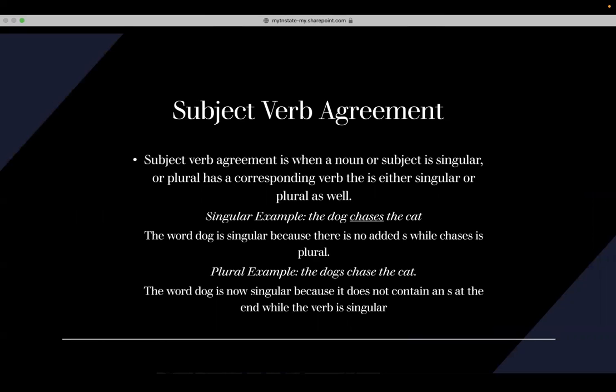Now, when you read this, some may be confused because they might not understand whether the verb or the subject or the noun that is being used is singular, and the verb that is supposed to be corresponding is supposed to be singular or not. However, in the examples down below, we're going to clarify that. So to begin with, we're going to start with singular examples.